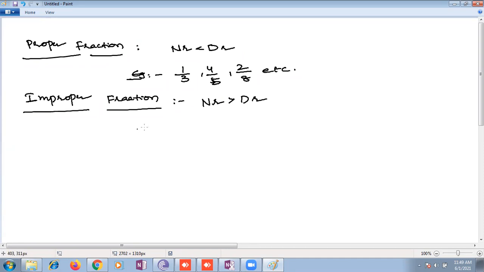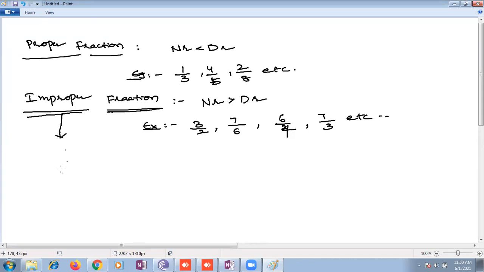Numerator is greater, so as examples we can write many. 10 by 5. Numerator is greater than denominator. 7 by 6, 6 by 1, 6 by 2, 6 by 4, 7 by 3, 8 by 4. The numerator should be greater than the denominator. So the name seems improper. It's not a proper fraction. So an improper fraction can always be written as a mixed number.